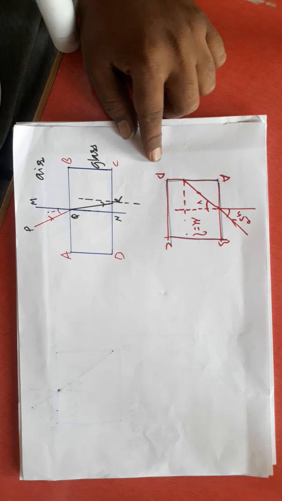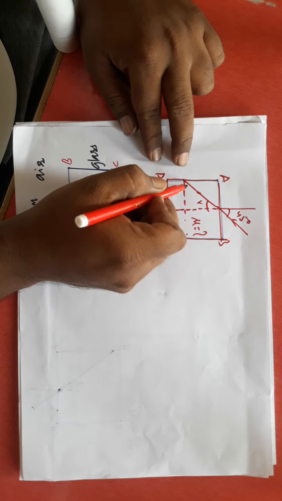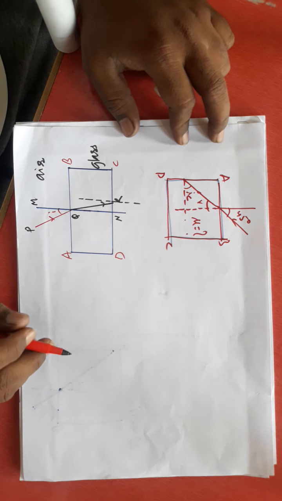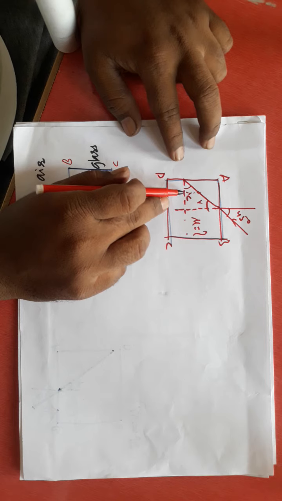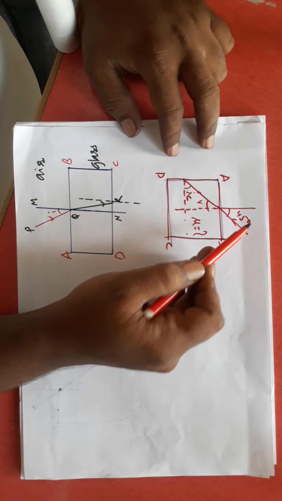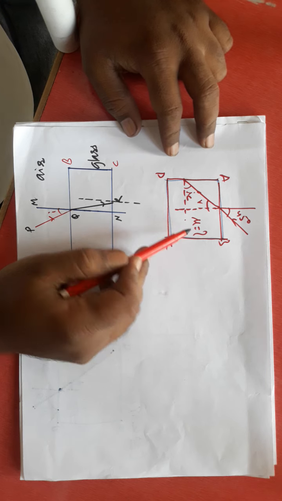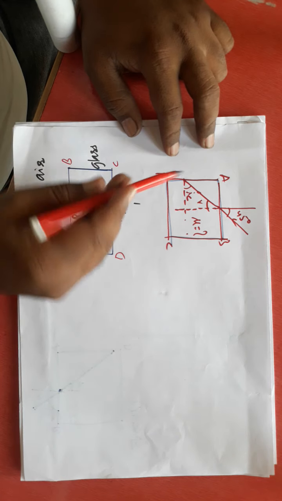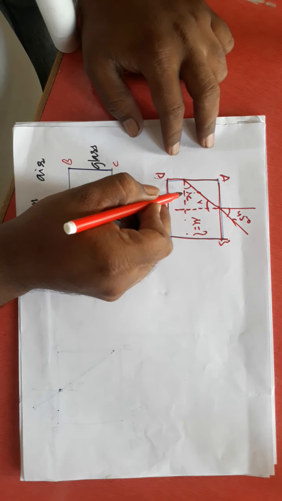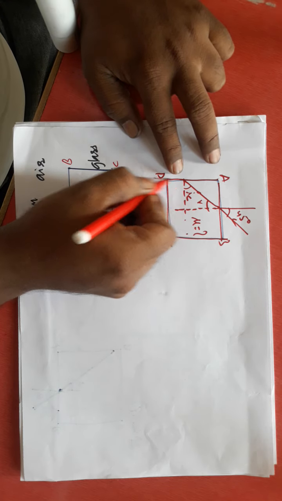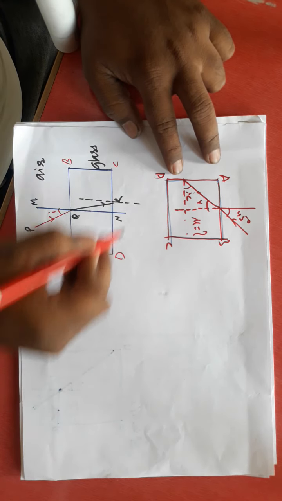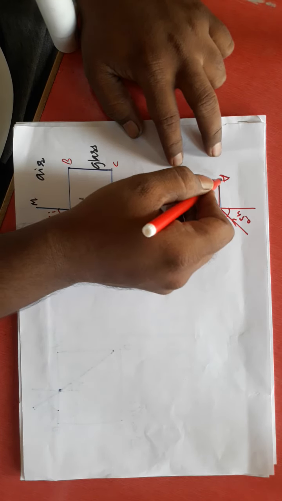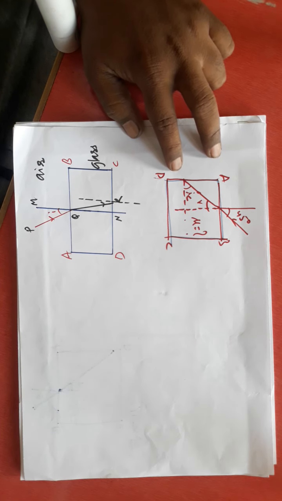Then what is the value that we'll get? See, if light should not come out through the face AD, this angle must be equal to the minimum critical angle. Then this angle is given now and refractive index is asked. If it is critical, it will go like this. If it is more than critical, it will come like this. Means for this light not to emerge through this face, this angle must be equal to IC.